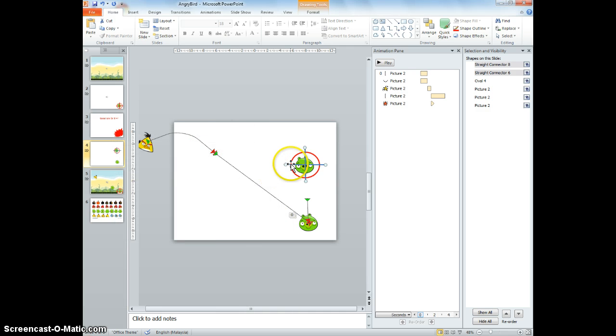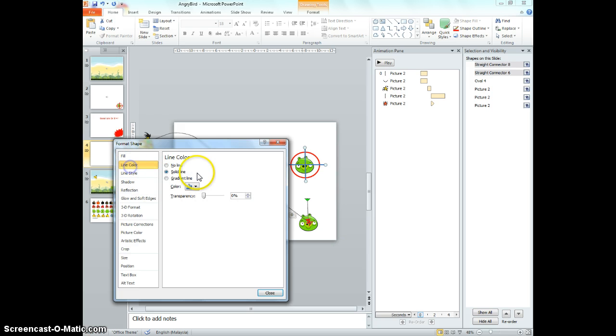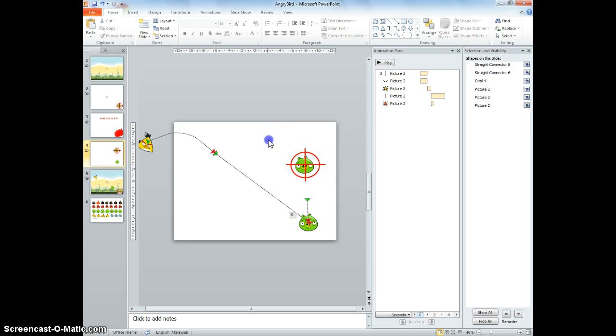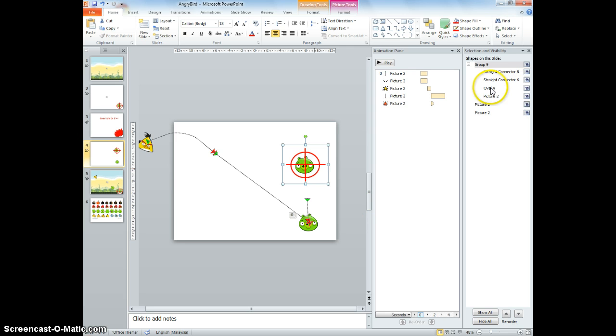Width will be 5. Whoops. Format object. And line color would be red color as well. Okay, so I'm gonna just group all this together. Group. And this one, I'll just put it as target pig.